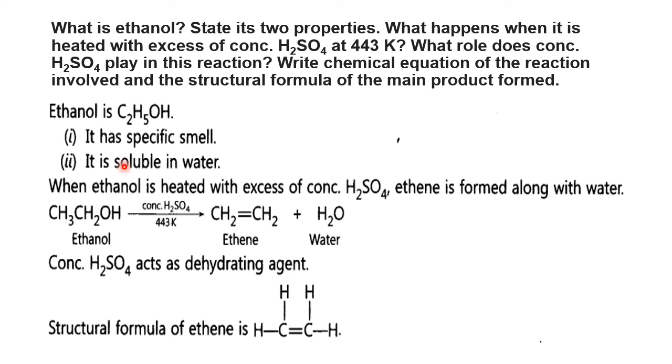Okay, right. Now, what happens when it is heated with excess conc H2SO4? When the alcohol is heated with conc H2SO4, which is a dehydrating agent, OH and H are removed, that is, water is removed. What is formed is an alkene, that is ethene here. So this is the reaction. And the role of conc H2SO4 is what? Dehydrating agent, removal of water. So it removes the water and forms the alkene. Now what is the structure of ethene? This is the structure of ethene. This is a condensed form. This is the structural formula of ethene.